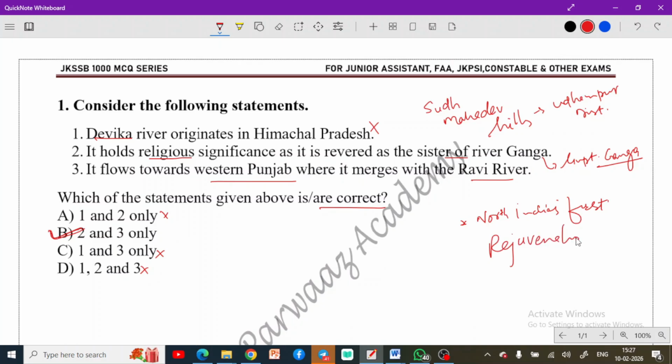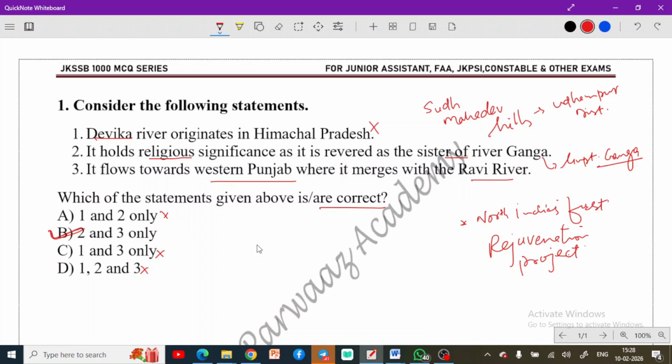North India's first rejuvenation project was launched on this river. So this is an important fact as well. You can add on to this. Okay, moving to the next question now. I hope all these statements are clear and you will now thoroughly know what river Devika is.